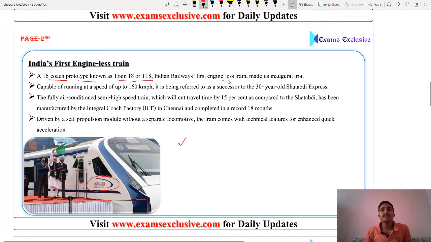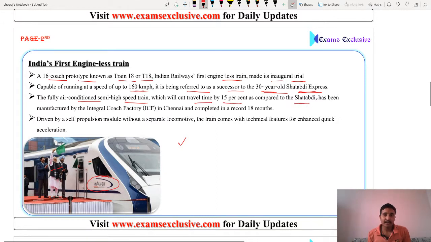It is the first engine-less train, made for its inaugural trial, capable of running at a speed of 160 km per hour. It is being referred to as a successor to the 30-year-old Shatabdi Express. Friends, the fully air-conditioned semi-high-speed train, you can say semi-bullet train, will cut travel time by 15% compared to the Shatabdi.